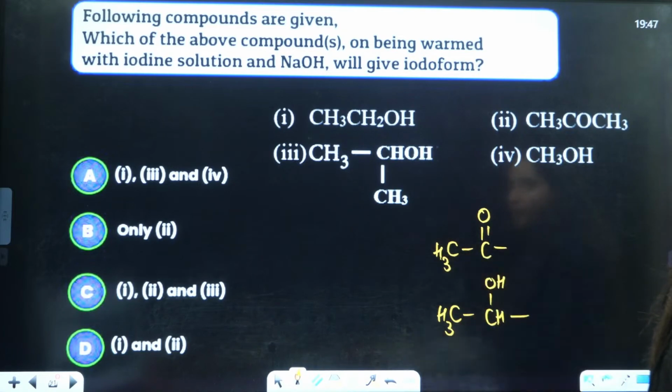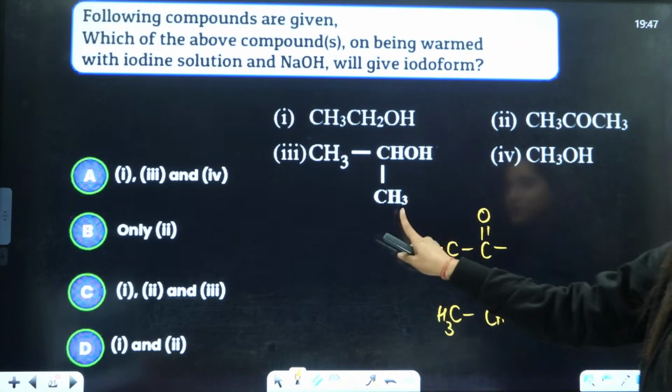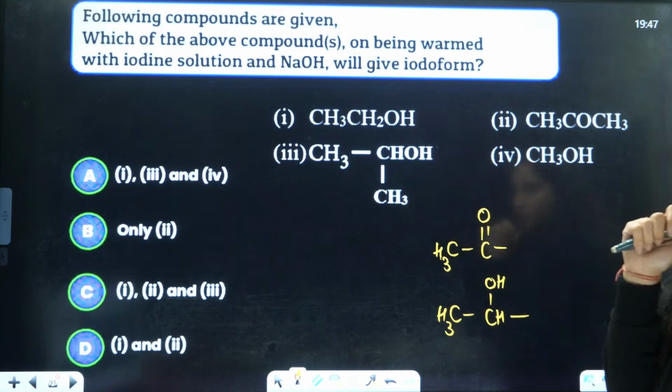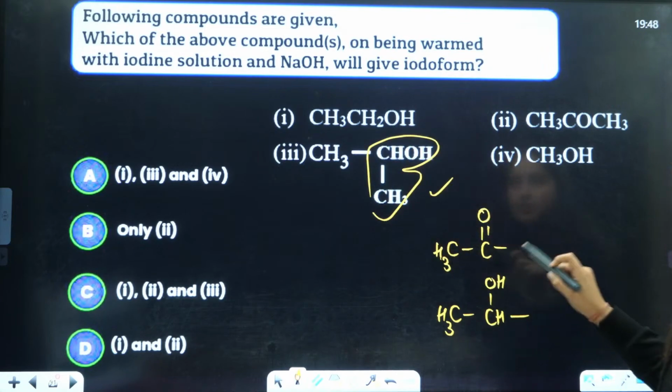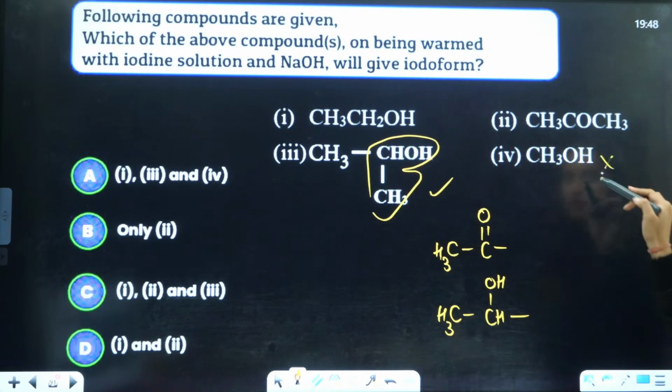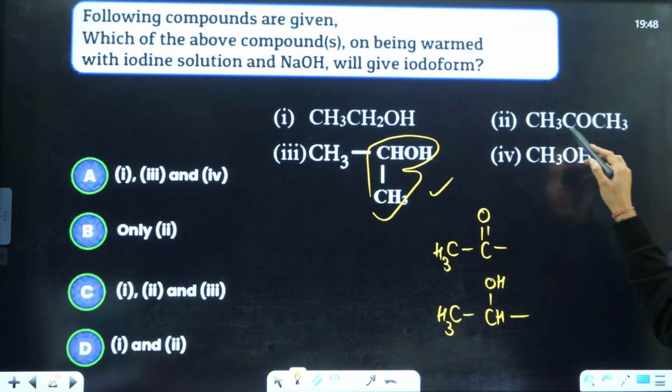Here you are talking about alcohol, so it should be CH3CHOH. This is CH3CHOH, it can give us. This is CH3OH, it will not give us. This is CH3CO, it will give us.